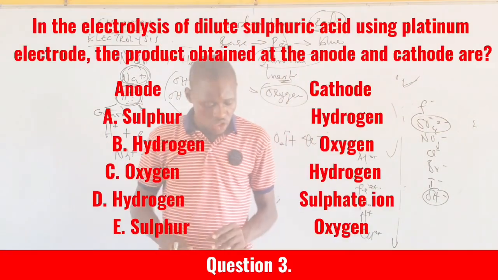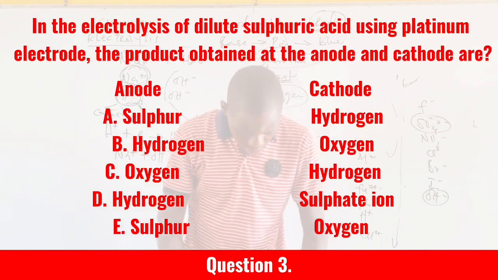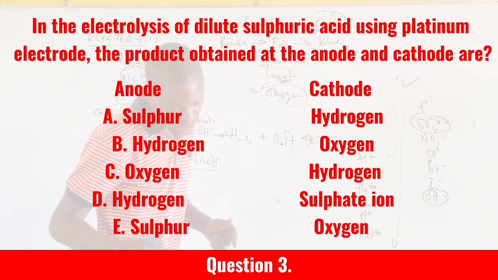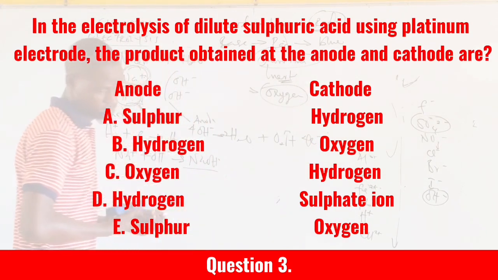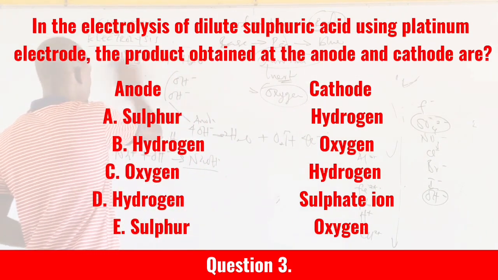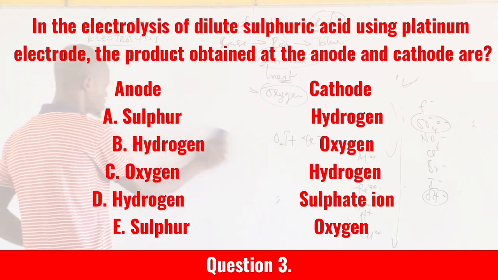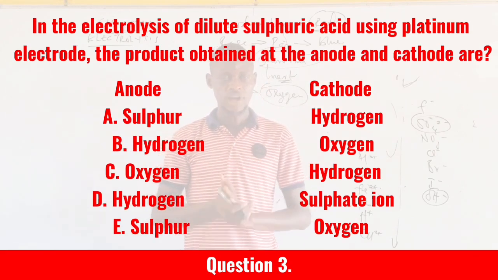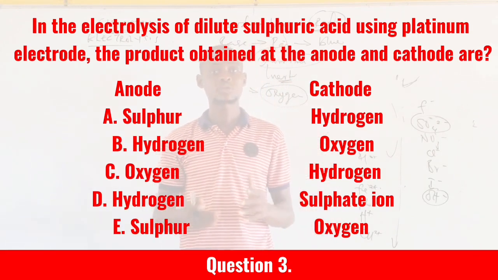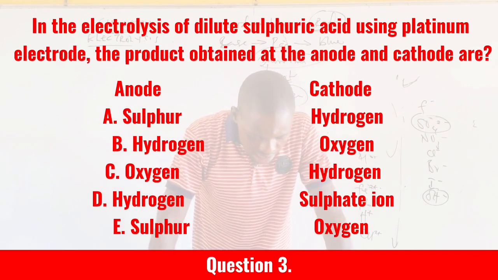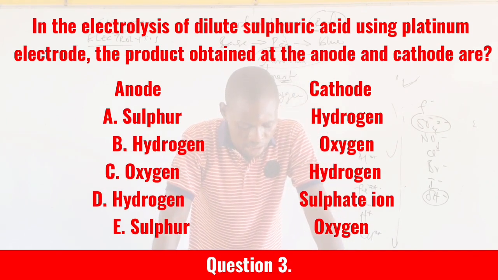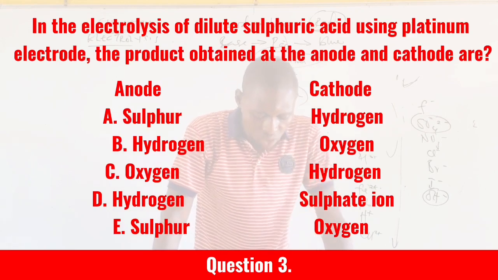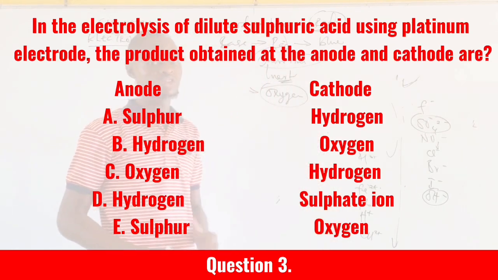Now, the next question that I saw here is mostly important because they repeat this same question again for students. Let me try to read this. I think the question goes thus. That's our question 3. I promise you I'm going to give you 10 questions that were repeated in the exam. Take a look at this. They said in the electrolysis of dilute sulfuric acid using platinum electrode, the products obtained at the anode and cathode are, even though without reading the options, let me try to explain to you.